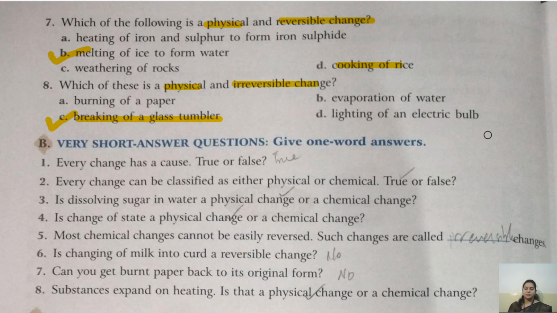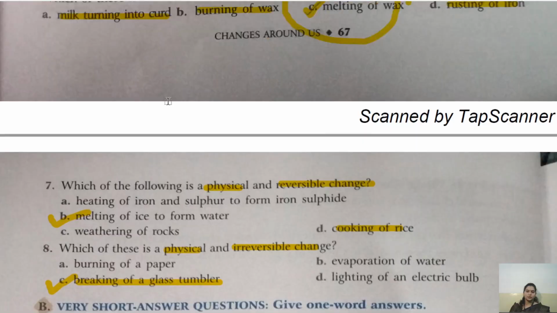Lighting of an electric bulb. When an electric bulb is lighted, there are certain chemical changes taking place inside the bulb. So it is again a chemical change. It is not a physical change. So what is the correct answer? Correct answer is C, breaking of glass tumbler. I hope you have done it.